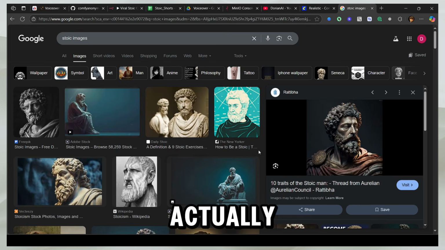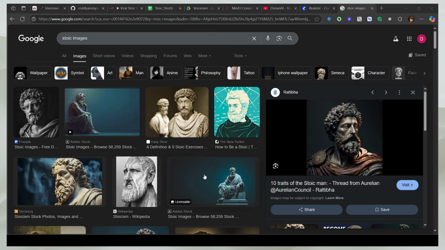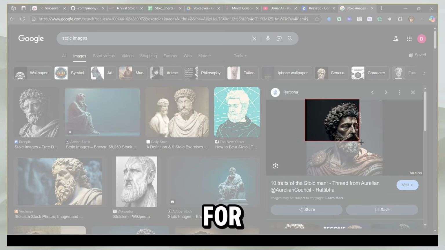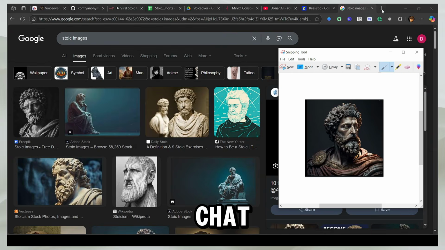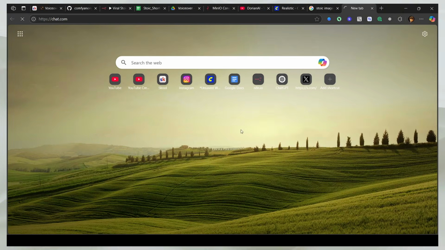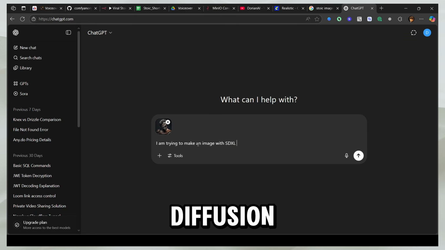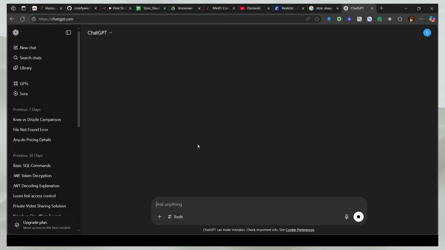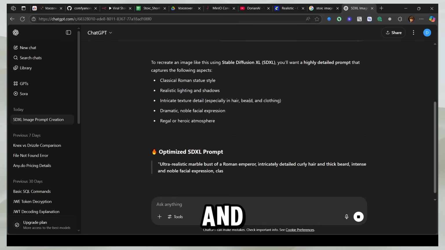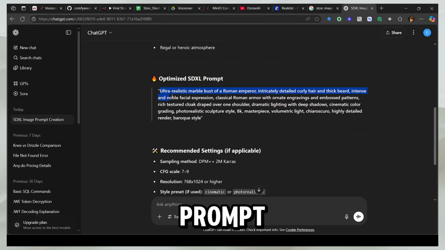So what you should do is actually come here and Google, and then you should take screenshots of the images and then go back to ChatGPT and paste it here. And then ask, I am trying to make an image with SDXL, which is a Stable Diffusion XL model, and write me the best prompt to make this image. And now it's going to write us a prompt. And here you can see we have an optimized prompt.